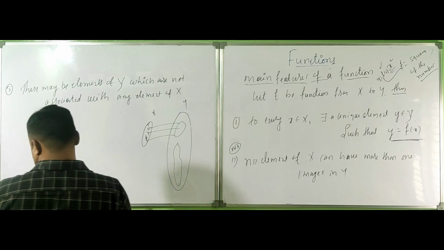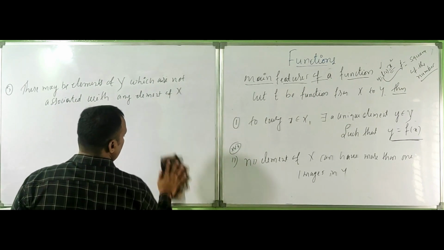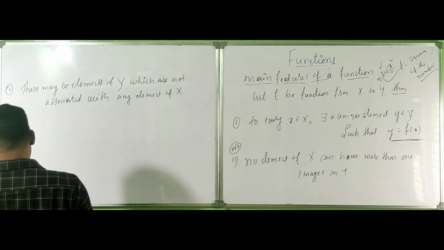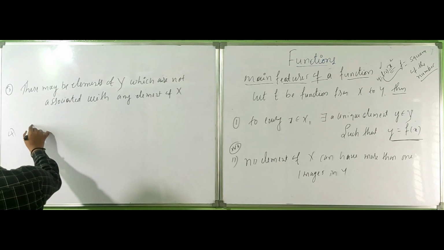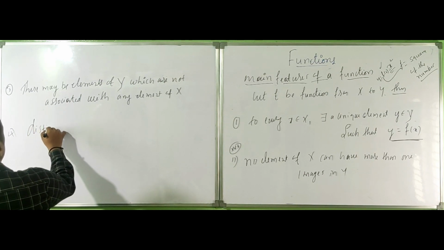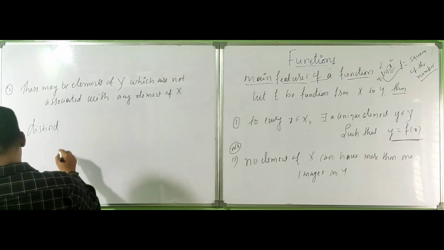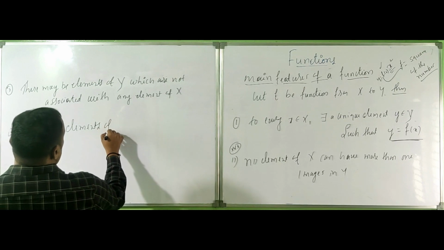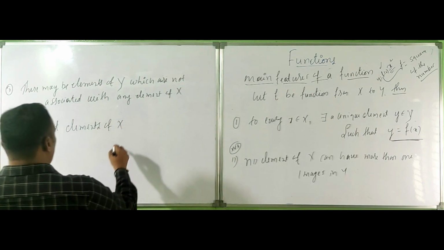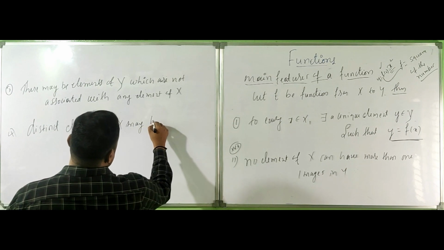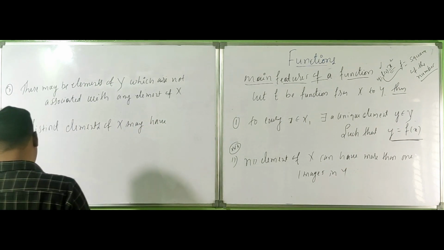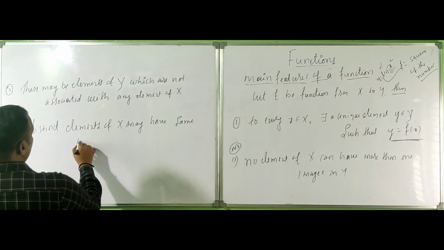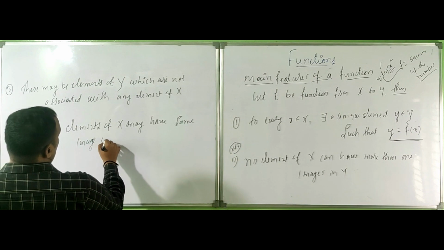The fourth property is: distinct elements of x may have the same image in y.